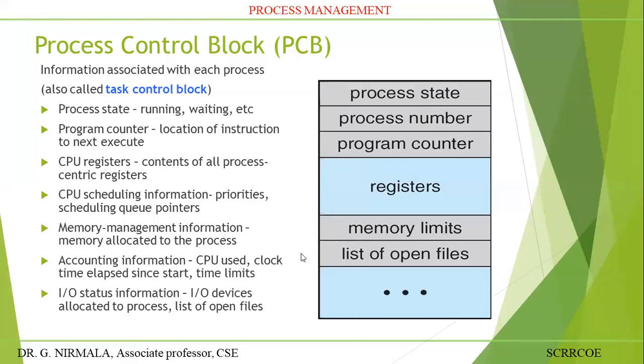Accounting information covers CPU used and clock time. Clock means some timer will be there. Based on the timer signal, an amount of time will be allocated on the CPU, and within that particular amount of time the process is going to be executed. Whenever the timer gives a timeout signal, automatically the process will be removed from main memory because it is terminated.